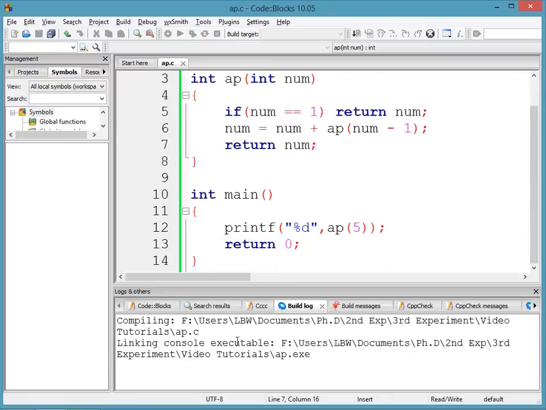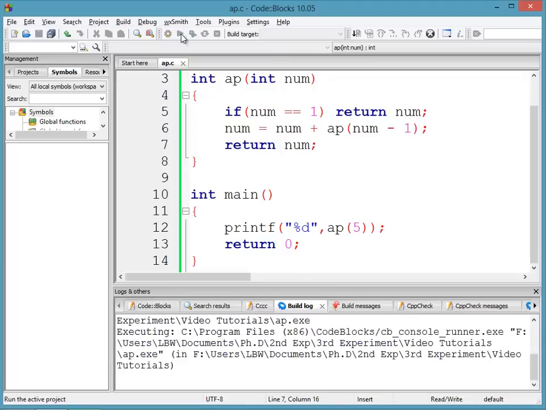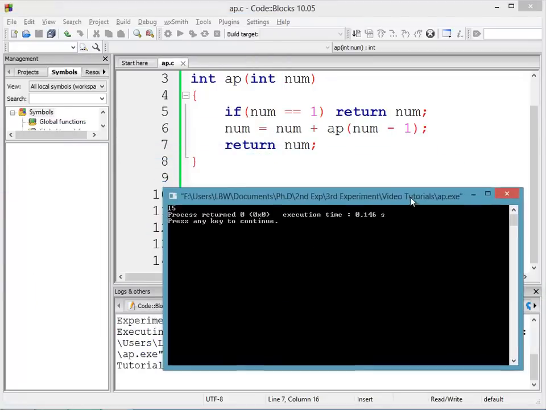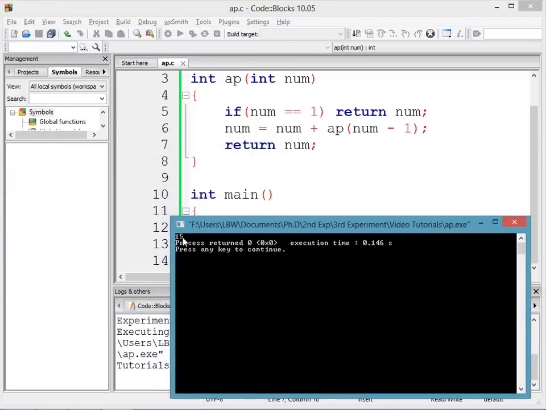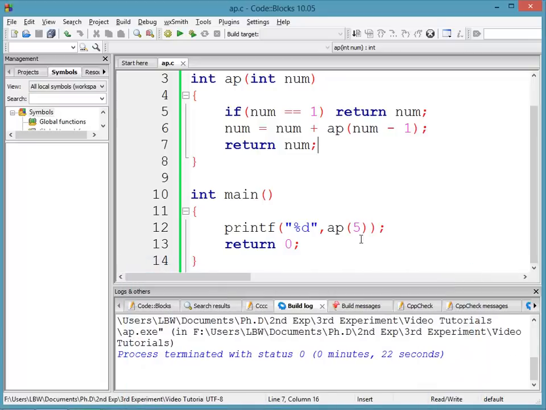Let's compile this program. You can see it's showing no errors and I can run it. What is it printing? It's printing 15. Why? Because 5 plus 4 is 9, plus 3 is 12, plus 2 is 14, plus 1, 15. So AP of 5 is 15.